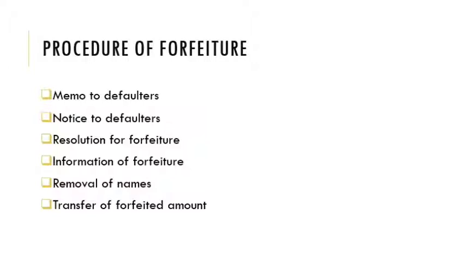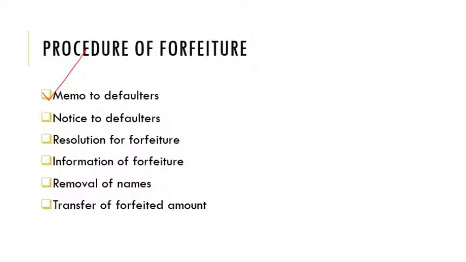The company has to follow some procedures. These are the procedures of forfeiture of shares. First one, memo to the shareholders. Whenever shareholders make default in their payments, whenever they fail to pay the allotment money or call money, the company should send a memorandum to the shareholders reminding them that they haven't paid their allotment money or call money.